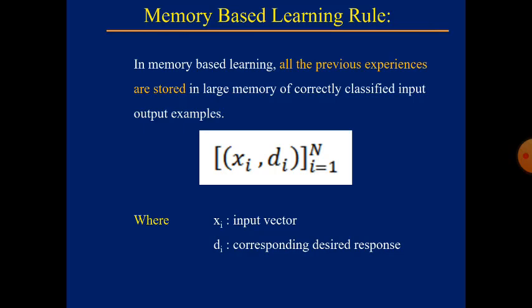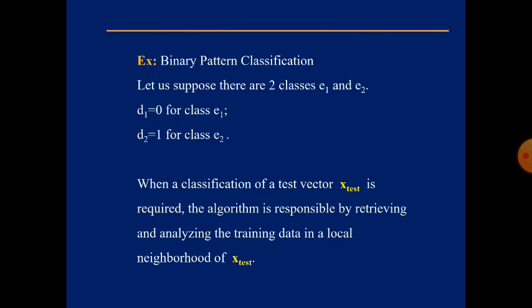We will see that. The best example is binary pattern classification. Here what the author is telling is, let us suppose there are two classes, E1 and E2. E1 and E2 are two different classes. Di is such that the class E1 is represented with 0, whereas E2 is represented with 1.